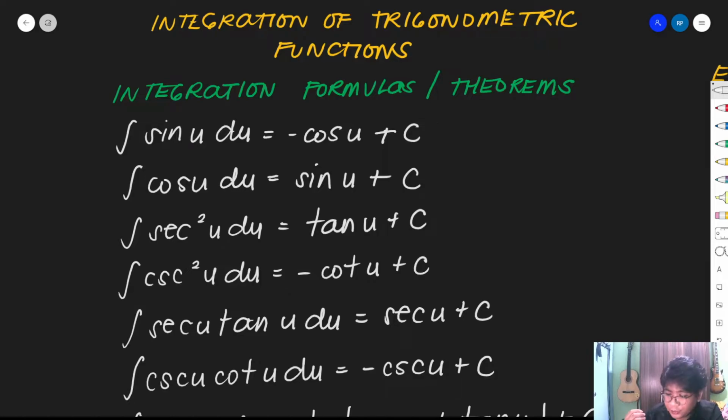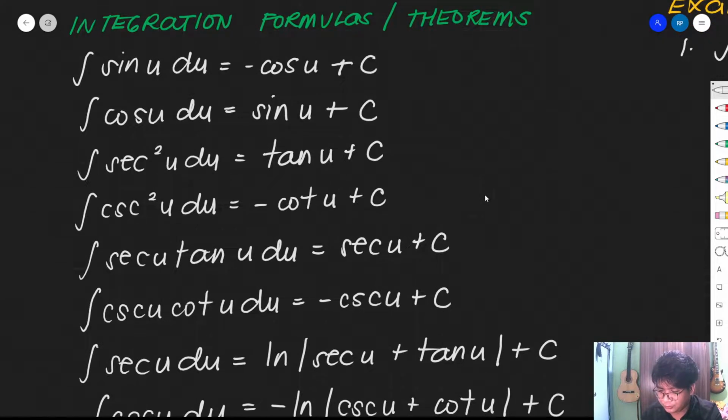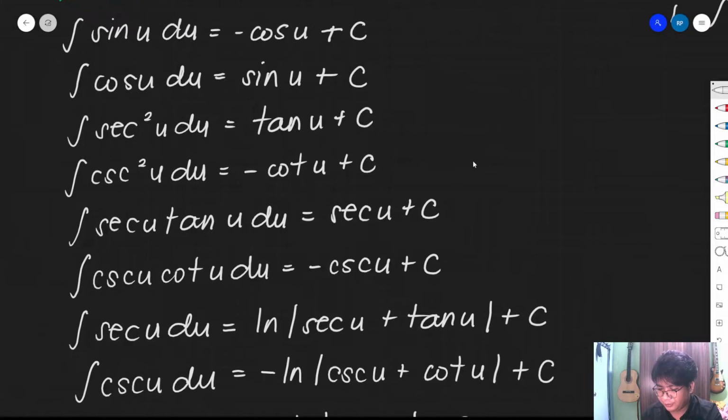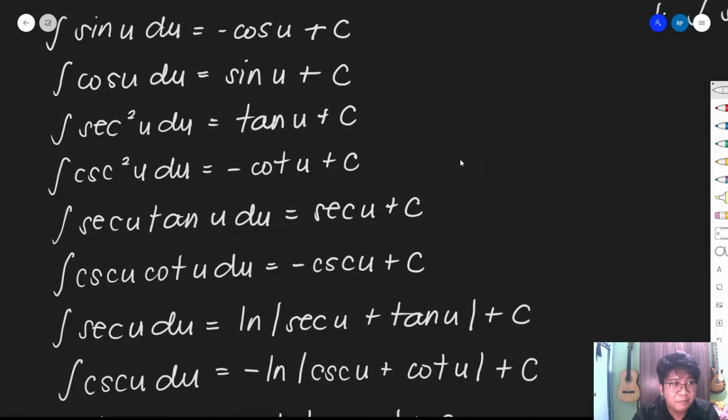Okay? So I assume that you have already reviewed your trigonometric identities. So let's proceed with the integration formulas or theorems involving trigonometric functions. Okay, so these are the standard integration formulas for trigonometric functions. So we have here the integral of sine u du. So that is equivalent to negative cosine u plus c.